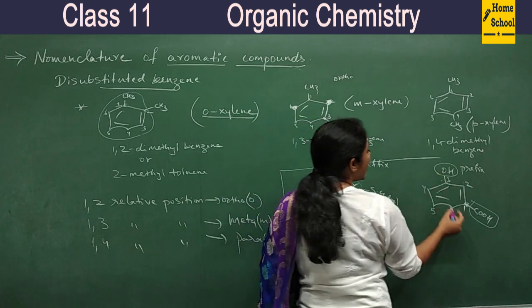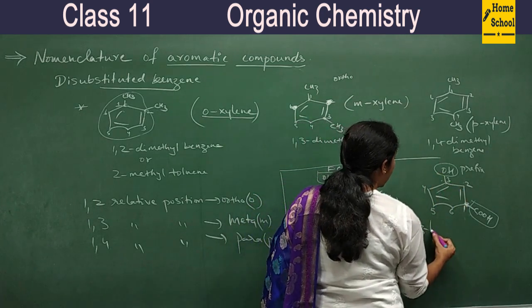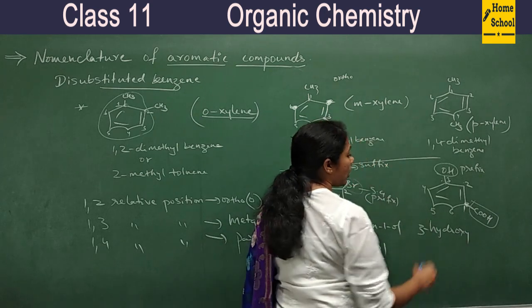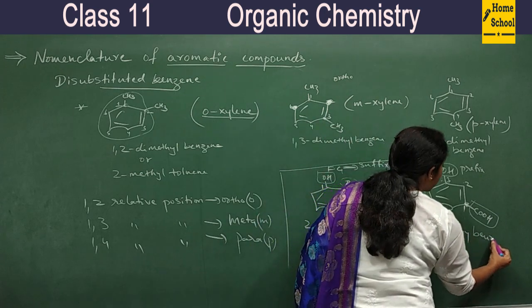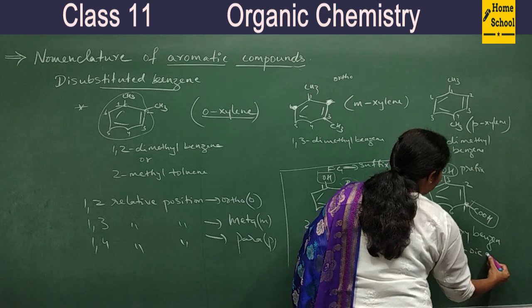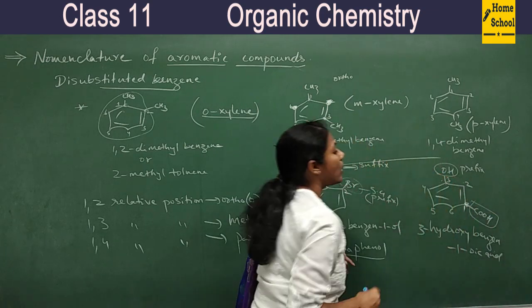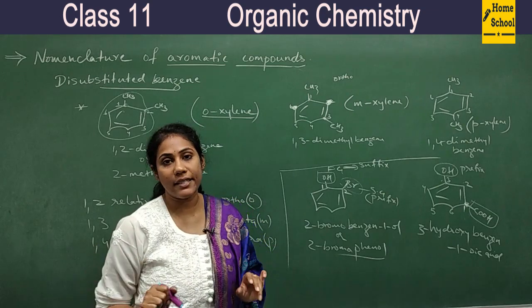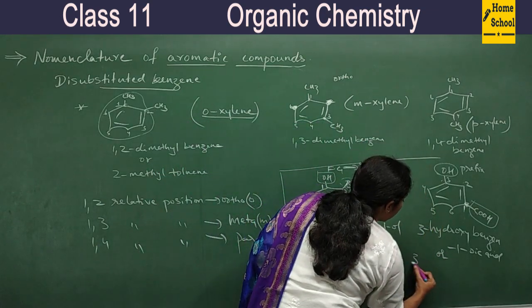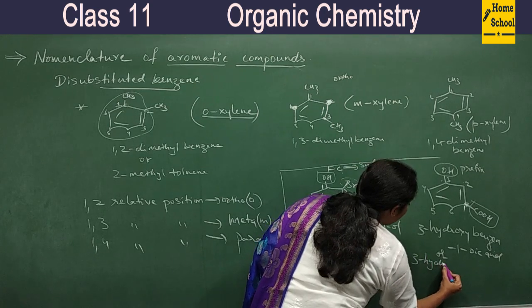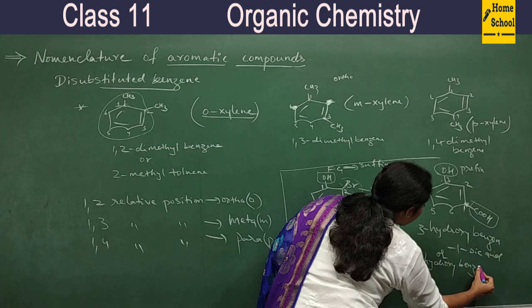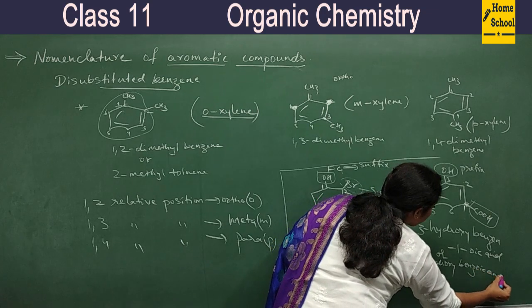Okay, so now what is its name? It is actually 3-hydroxy benzene 1-oic acid. Or you can also write this as 3-hydroxy benzoic acid.